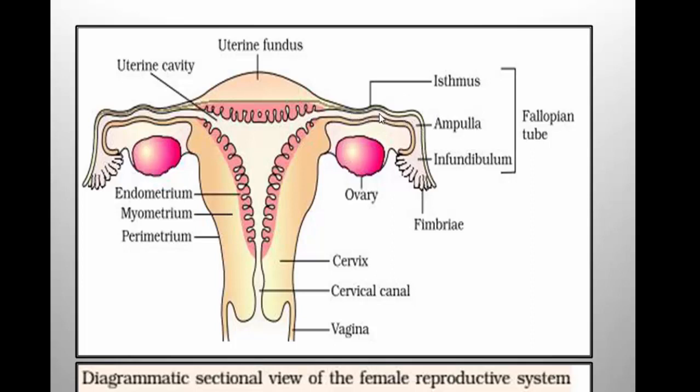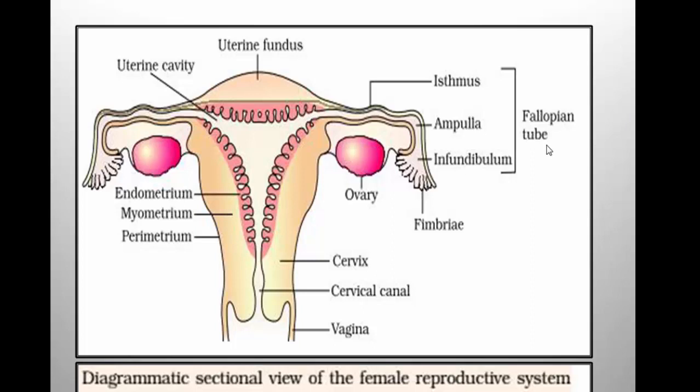These portions of the fallopian tube are lined with ciliated epithelium. Again I repeat, the lining of fallopian tube consists of ciliated epithelium, and the movement of the cilia pushes the egg received from fimbriae to the infundibulum, then to the ampulla, then finally it reaches isthmus. So these are the parts with respect to the study of fallopian tube, also known as oviduct.